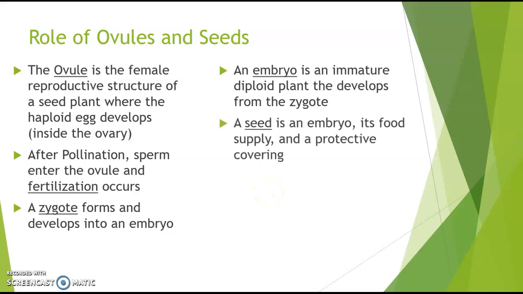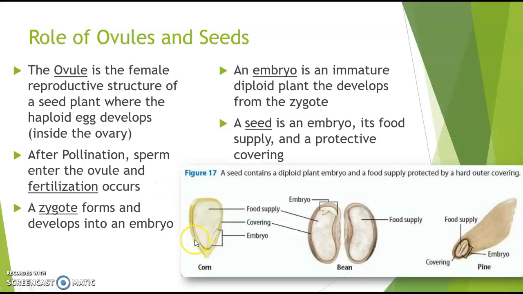A seed is an embryo. It's also got a food supply and a protective covering, like this picture here. So in this cross-section of corn, all of this is the food supply. It's got a protective covering, and the baby plant is right down here in the side. That's called the embryo. This is like a bean or a peanut. If you've ever cracked open a peanut, what you're eating is the food supply for the baby plant. The baby plant is that little bit that's in the corner.